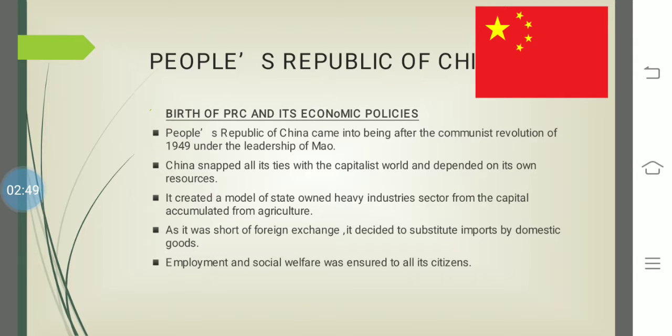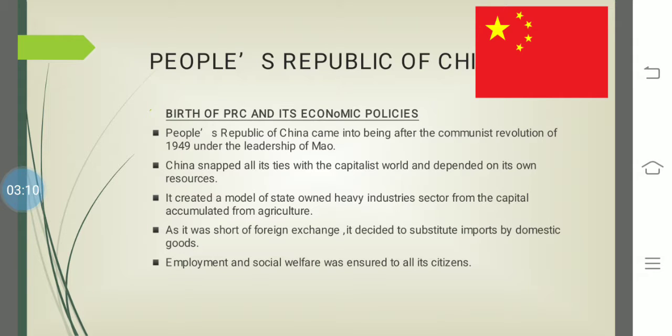All the links and ties were cut off from the capitalist world. They decided that we will depend on our own resources and we will develop. And for a brief point of time, even the Soviet Union helped China.